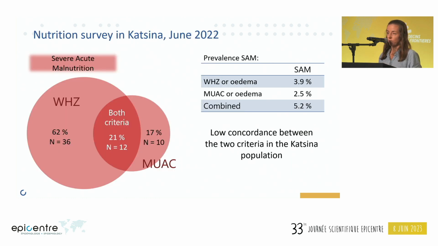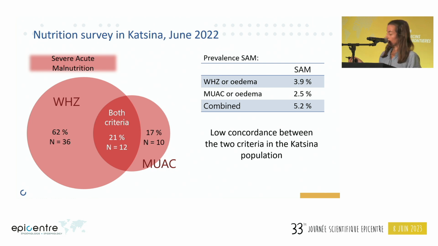In June 2022, a household nutrition survey in the catchment area of the Katsina project was conducted to estimate prevalence of global acute malnutrition, or GAM, and severe acute malnutrition, or SAM, among children 6 to 59 months. The SAM prevalence was 3.9% based on weight for height, 2.5% based on MUAC, and 5.2% combined.